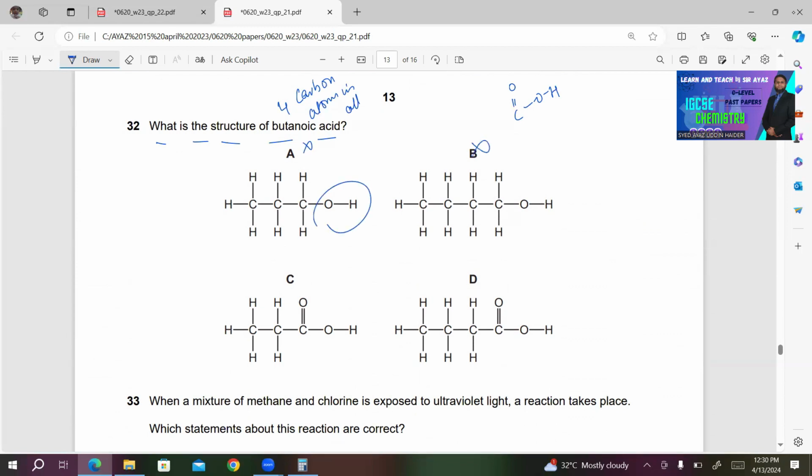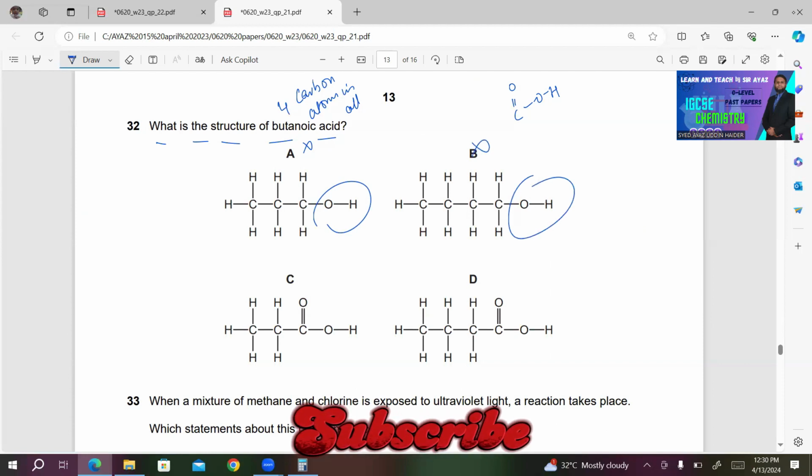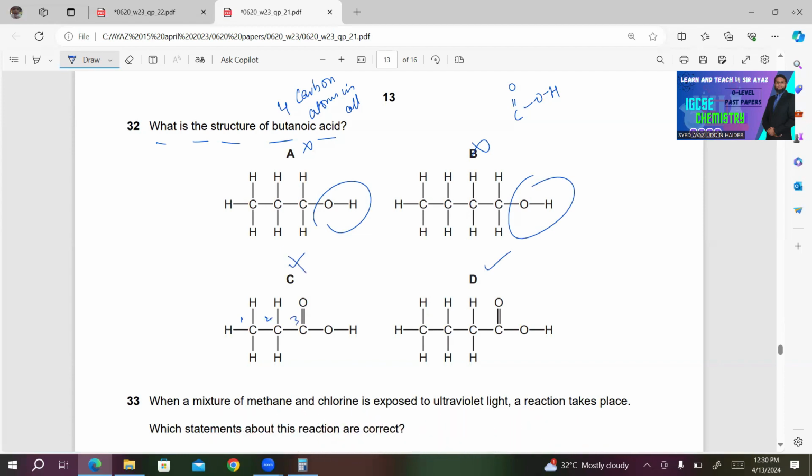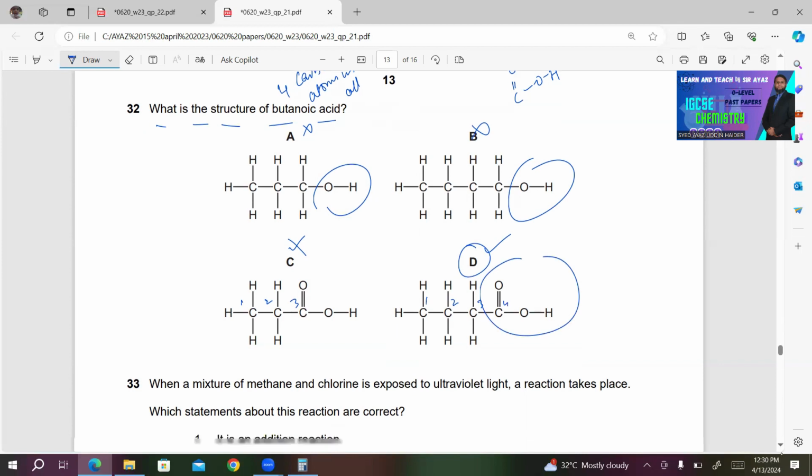B is incorrect, again carrying OH. Either C is correct or D is correct. Count the number of carbon atoms. C, 1, 2, 3. This is incorrect. So D must be the right answer. We have 1, 2, 3, 4 carbon atoms, and COOH is there, which is the functional group for butanoic acid. So D will be the right answer in this case.